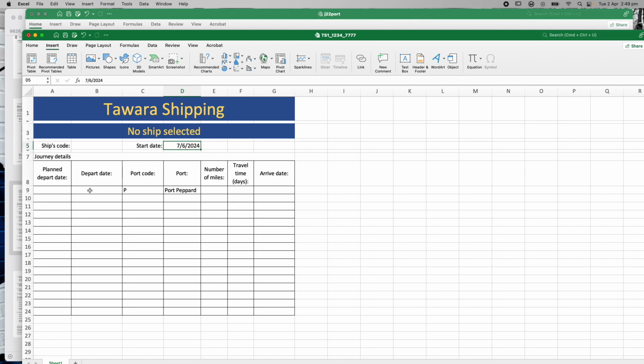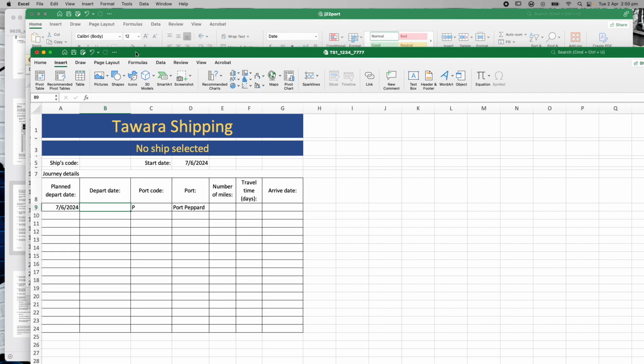Now that should be displaying there. Oh, did I delete that function before when I changed it? I shouldn't have. That should be equal to D5, right? So hit enter on that. Okay, so I must have made a little mistake there somewhere when I changed the format and deleted it. So that's correct, that's correct, that's correct, that's correct. And this is the cell we're working on, which I've changed to a date format.